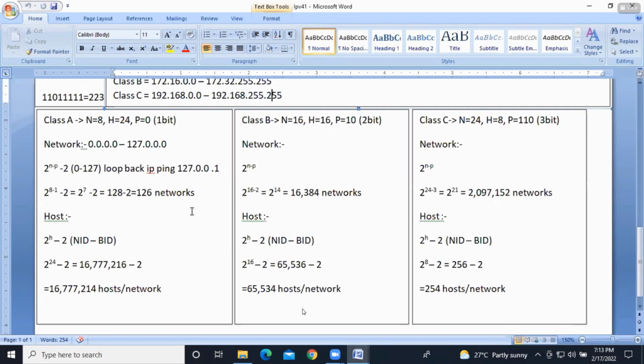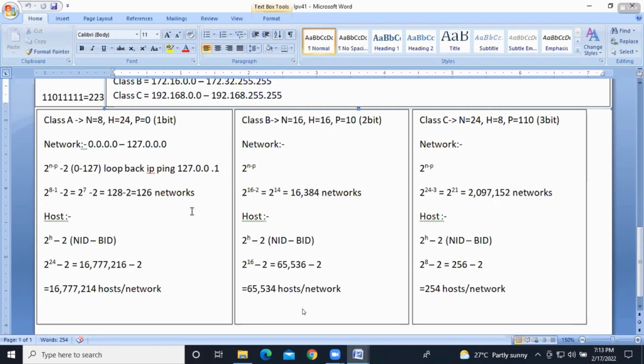If you assign any IP address for that network, broadcast will happen and sometimes the network will go down. So we need to know how many IP addresses, networks, and hosts per network we have, and which class is preferable. Always, class C is the preferable class.